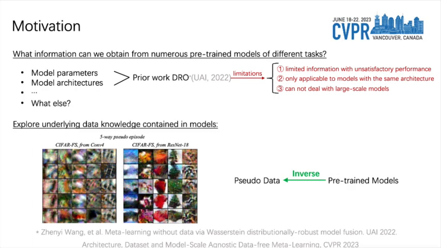Given a collection of pre-trained models of different tasks, what kind of information can we obtain? A recent work of data-free meta-learning only focuses on the limited information of model parameters and architectures and achieves unsatisfactory performance. Besides, it can only apply to the specific scenario where all pre-trained models are small-scale and with the same architecture. In our work, we try to design an architecture, dataset, and model-scale agnostic framework by exploring the underlying data knowledge contained in numerous pre-trained models.